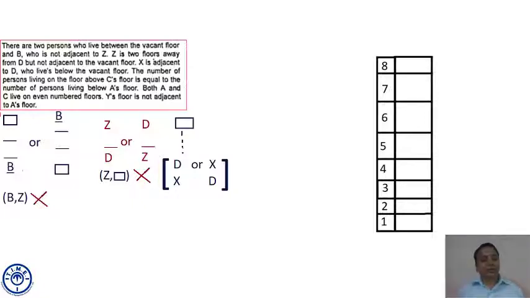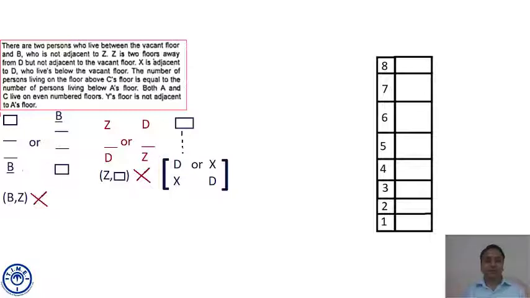And D, who? D is below the vacant floor. So the floor below the vacant floor is above D's floor. We can safely say the vacant floor is above X's floor also. And between D and Z there is a gap of one floor. And Z is not adjacent to the vacant floor also. All these conditions have to be combined somewhere.